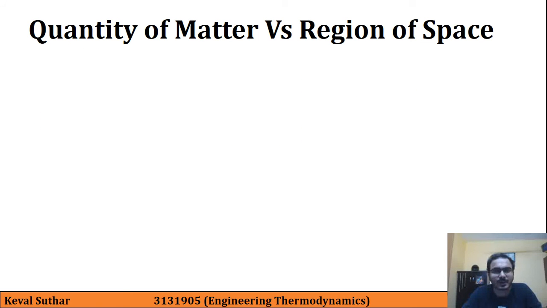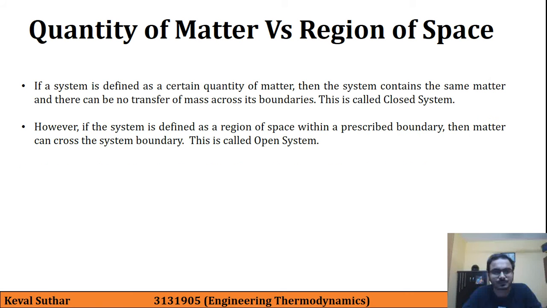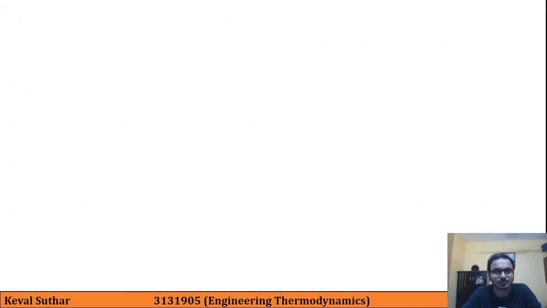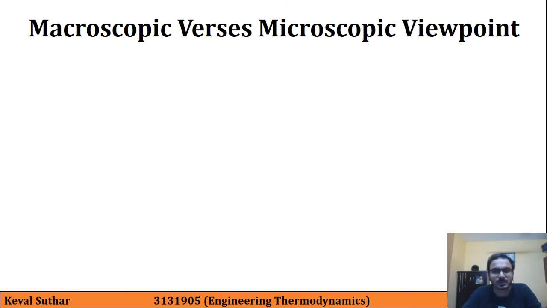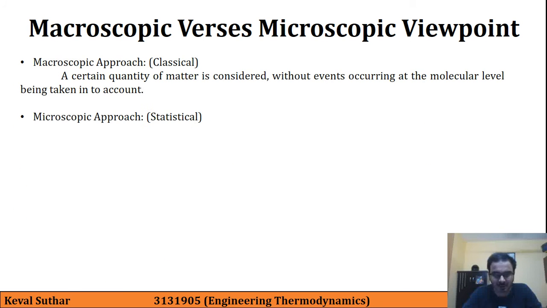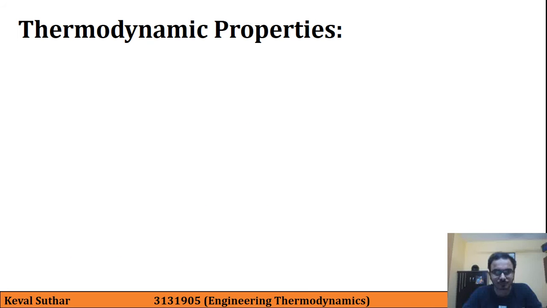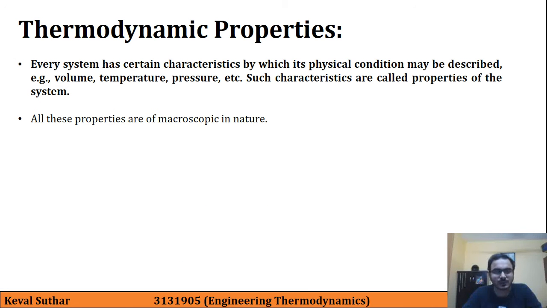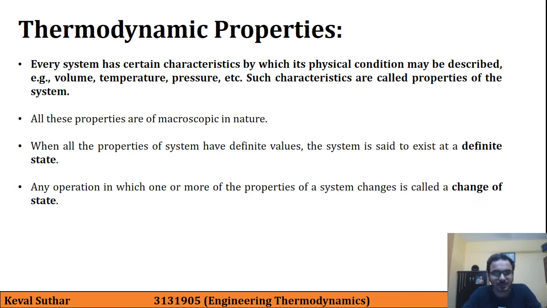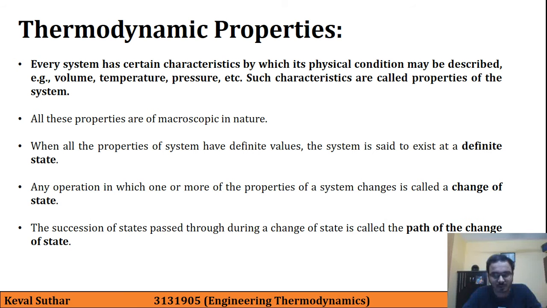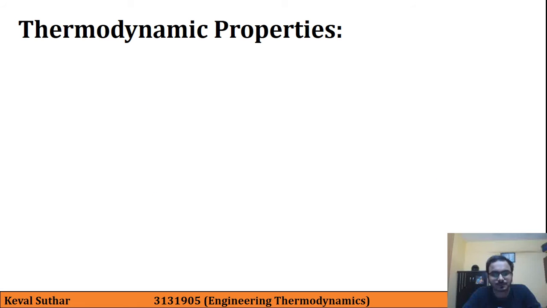Then we compared quantity of matter versus region of space. Then microscopic versus macroscopic viewpoint. Then the definition of thermodynamic properties. Other definitions like definite state, change of state, path of change of state.